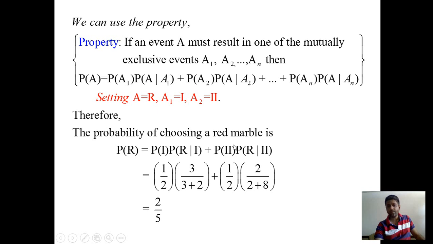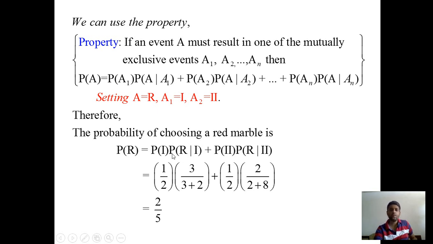Similarly, for probability of selecting box 2, the numerator is 1 and in the denominator there are a total of 2 boxes, so it is half.